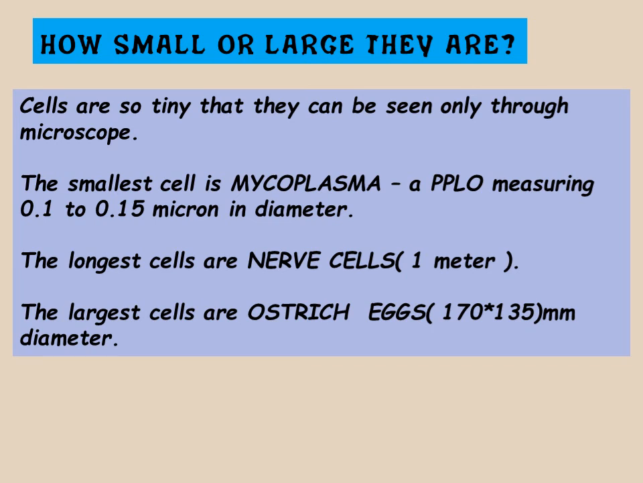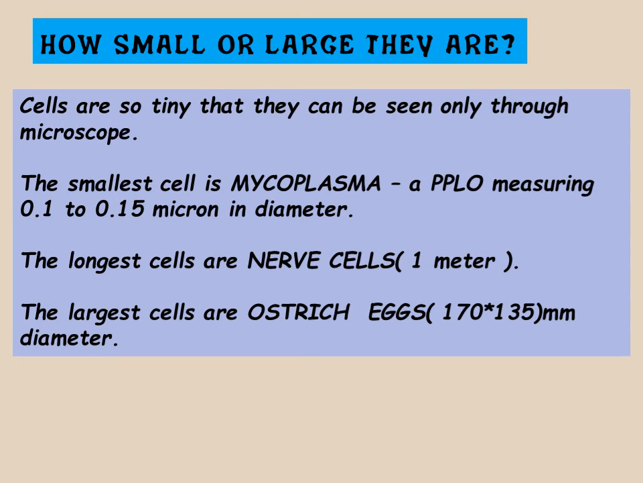Then there are certain exceptions, if we talk about the largest, smallest and longest cell. The smallest cell is mycoplasma. Mycoplasma is PPLO, that is pleuropneumonia like organisms. They measure 0.1 to 0.5 micron in diameter. You can't imagine how small they are. That is the smallest cell.